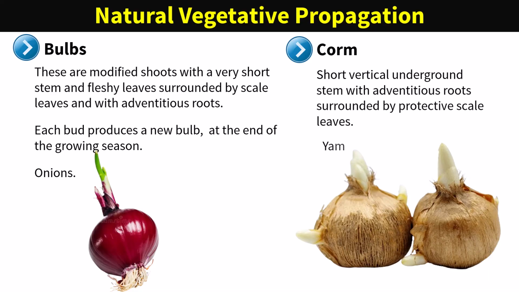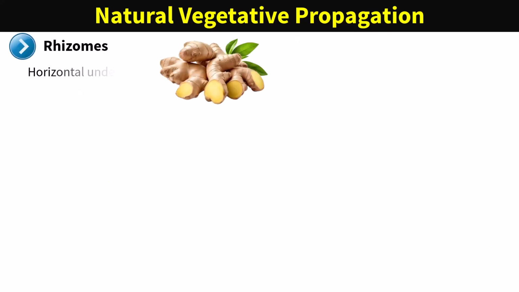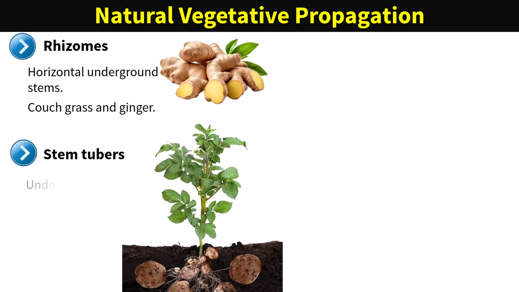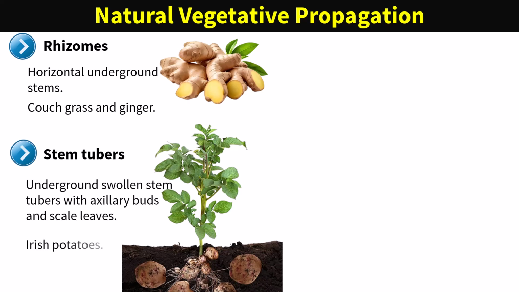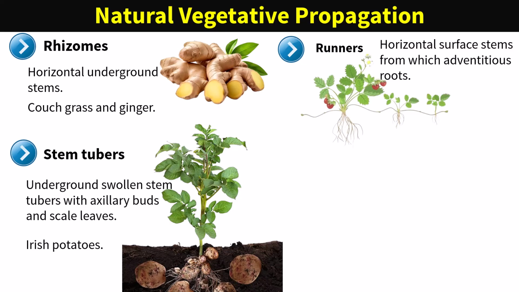Corm. This is a short vertical underground stem with adventitious roots surrounded by protective scale leaves, e.g. yams. Rhizomes. These are horizontal underground stems, such as couch grass and ginger. Stem tubers. These are underground swollen stems with axillary buds and scale leaves, e.g. Irish potatoes.